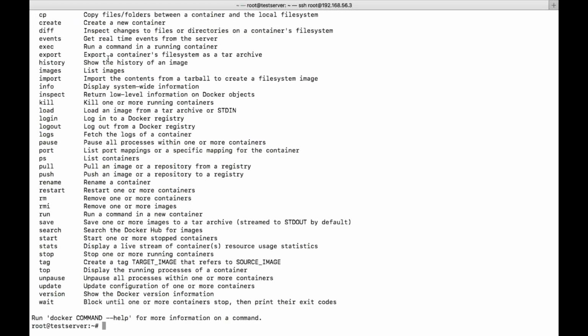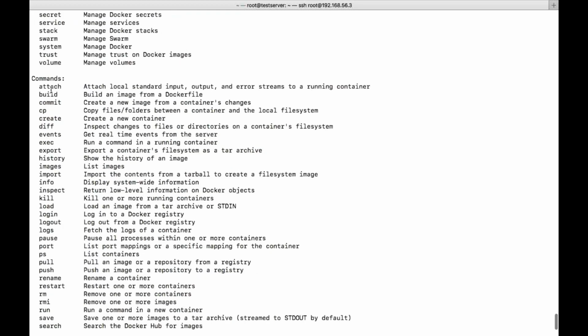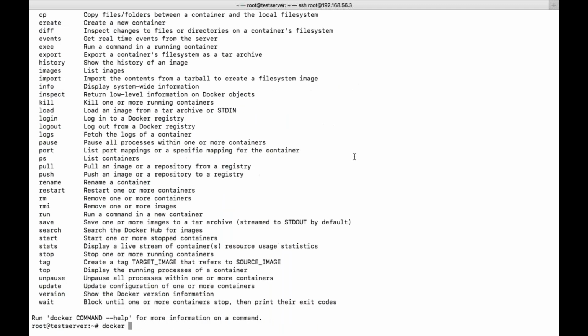So we have seen what is attach, build and commit. I will tell you later. We have seen what is cp. Now we can see create. Create we have already seen. Diff: inspect changes to files or directories on a container's file system. Let us say you want to see some changes which are done in the container file system, then we need to go for the diff command. So how will you give that? docker diff, and help. So diff, and you need to give the container.